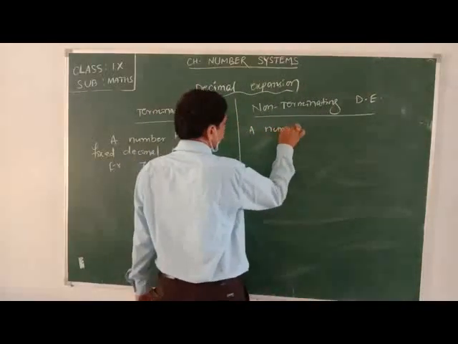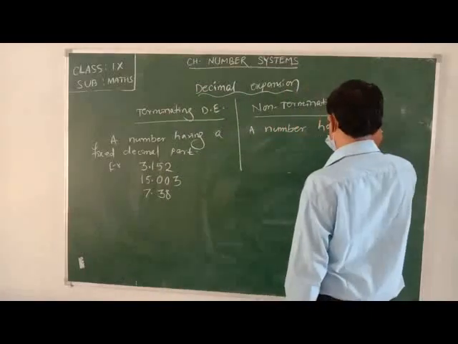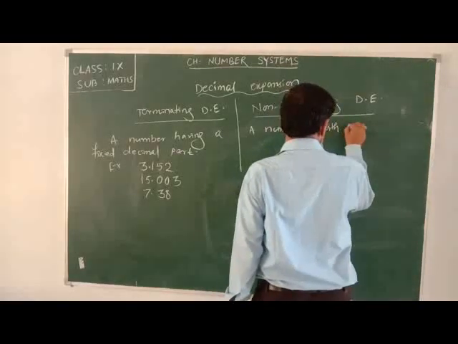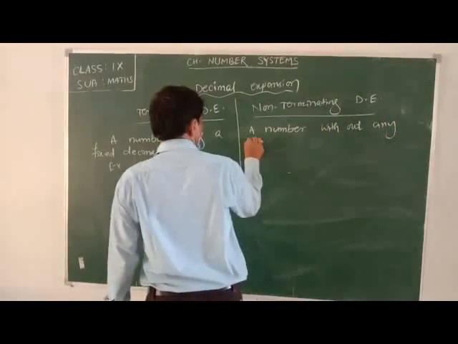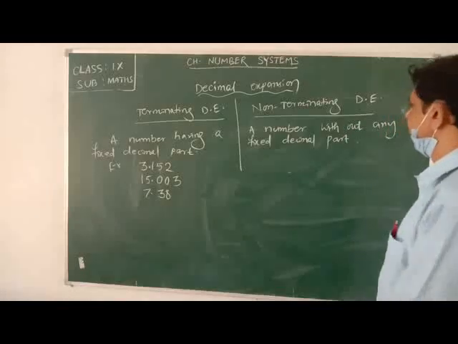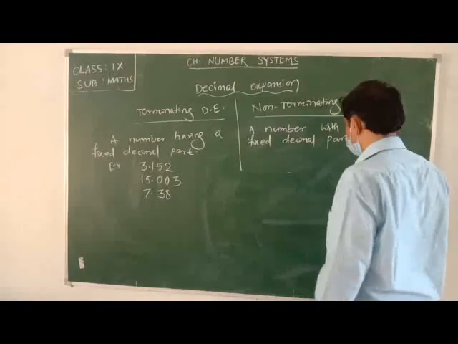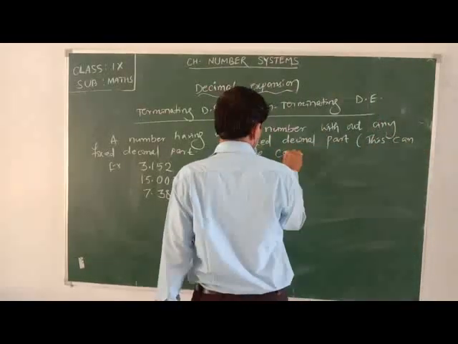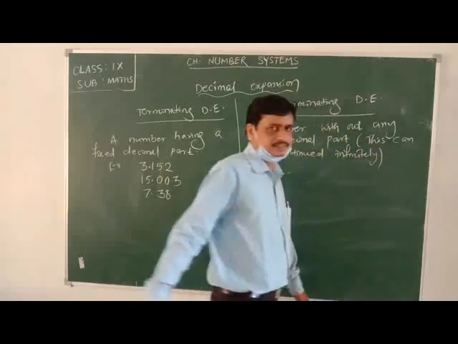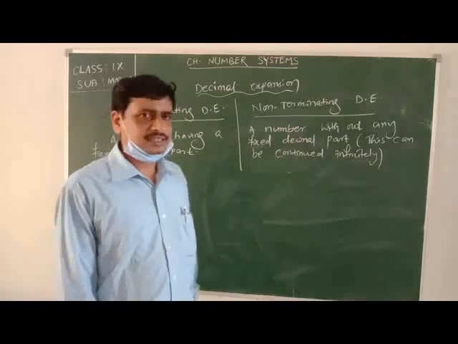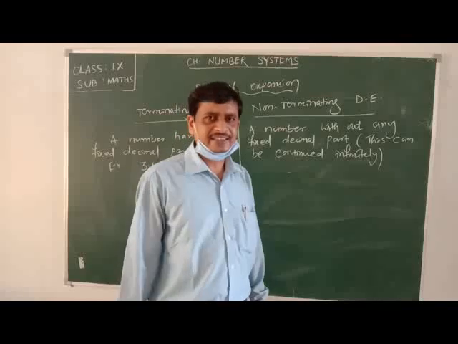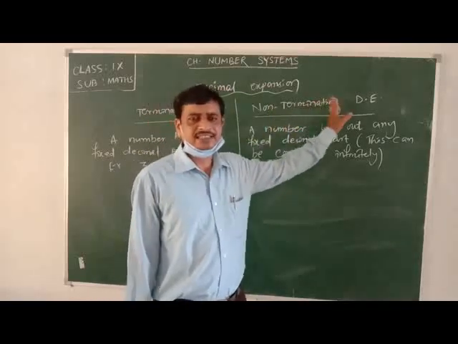A number without any fixed decimal part can be continued infinitely. It means the digits which are present in its decimal places will be continued infinitely. Such numbers are called non-terminating decimal expansions.